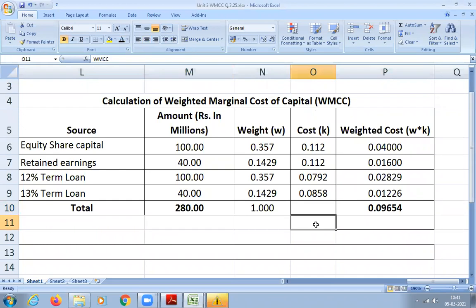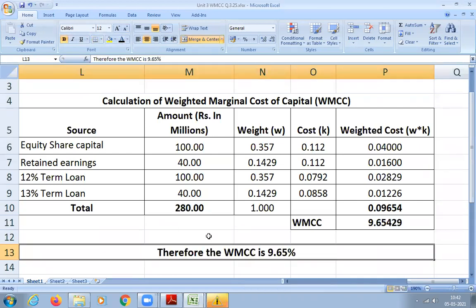So how much is your WMCC? WMCC is 9.65%. Understood, students? Yes, sir. So now you understood how to calculate the weighted marginal cost of capital.